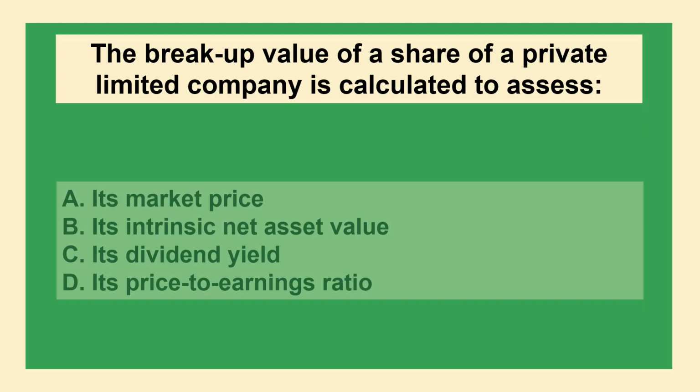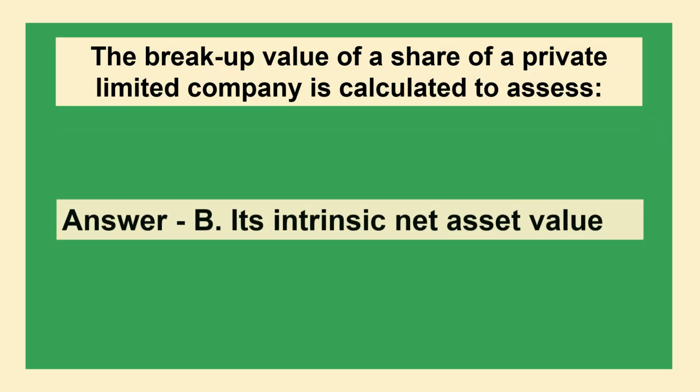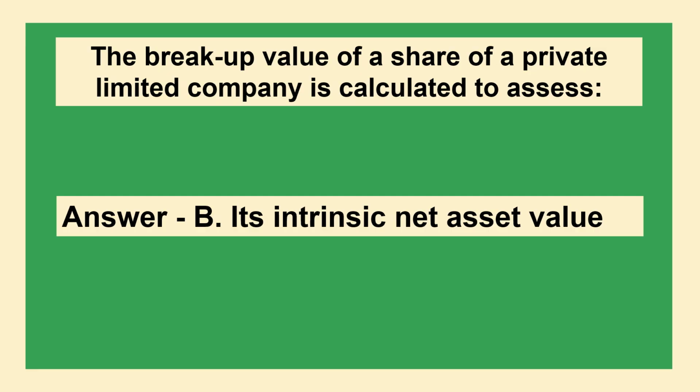The next question is the breakup value of a share of a private limited company is calculated to assess: option A, its market price, option B, its intrinsic asset value, option C, its dividend yield, option D, its price to earnings ratio. The correct answer is option B, its intrinsic net asset value.